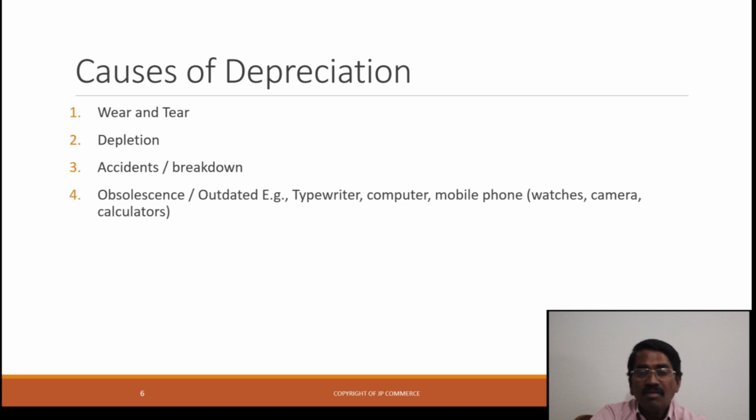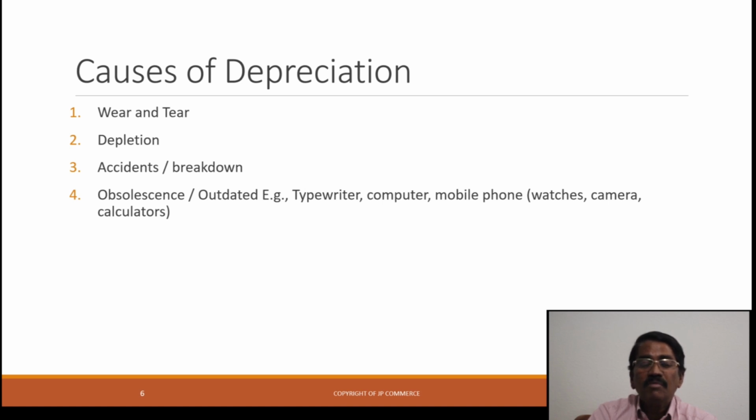Lastly, and most important, is obsolescence, which means outdated, because of technical advancement and technological improvements, change in market conditions, change in customers' taste, or better products being available in the market. When new products are pushed into the market, the old products disappear because of technological reasons.